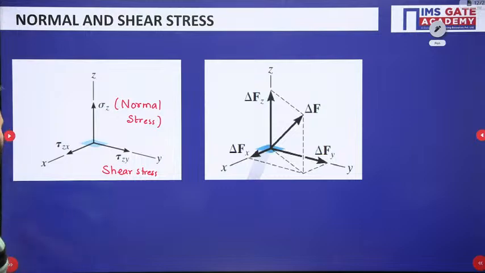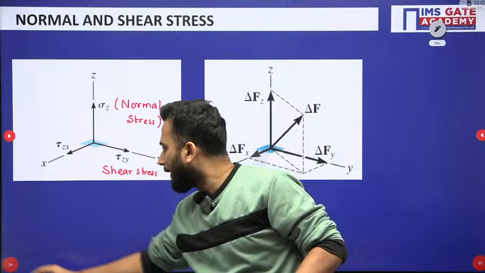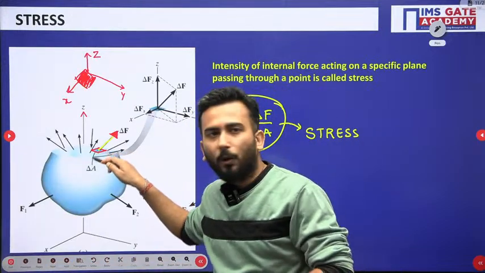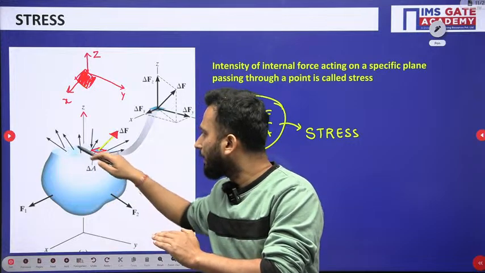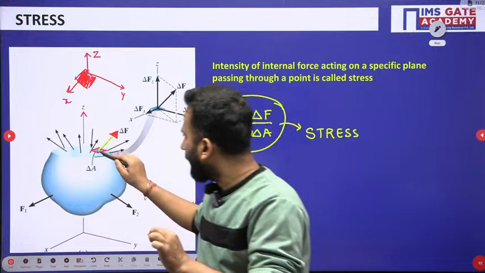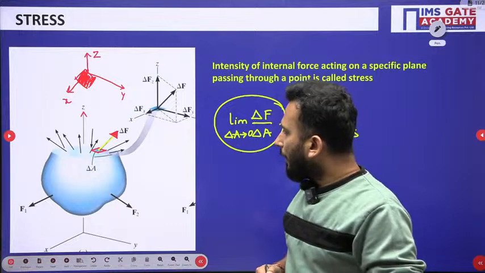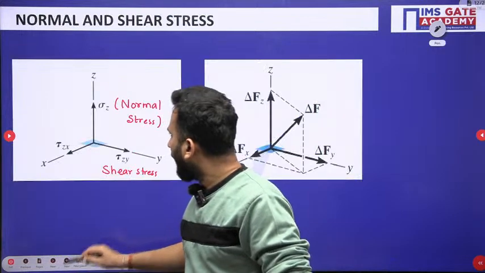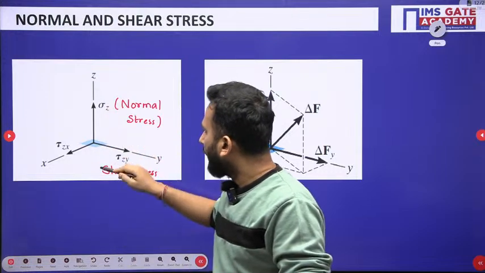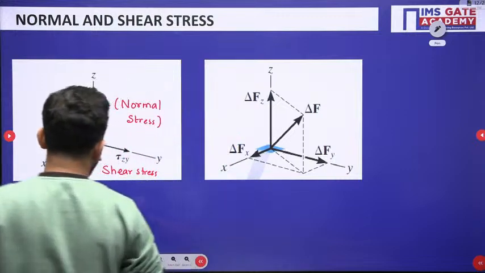Okay. Now my dear friends, this small segment that I have taken, I have taken on this figure. Okay, I hope this figure is clear to you. This is a very small area that I have taken over this figure. And then I am analyzing that, when I have cut that figure, there is sigma z and there is tau zy. Now what is tau zy? I have written here tau zy.